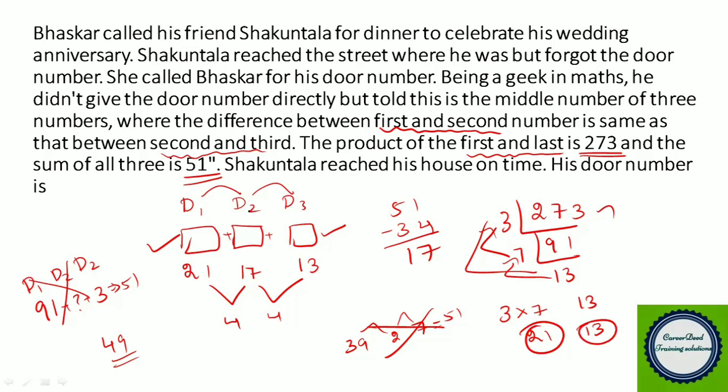You might have a doubt. Why haven't we placed the lower number 13 first and 21 last? You don't need to worry about that because your focus is only on the middle door number, because this is Bhaskar's door number. So the answer for this question is 17.